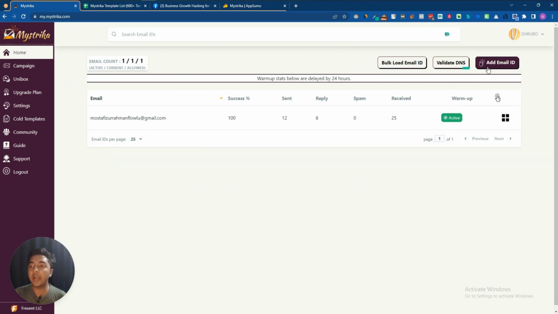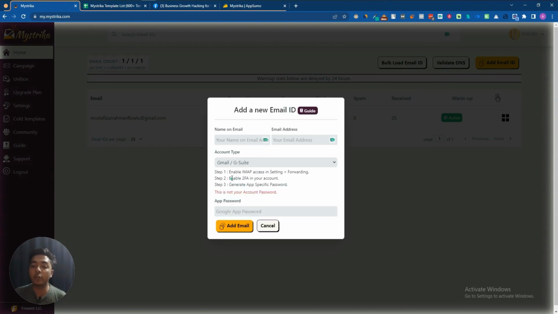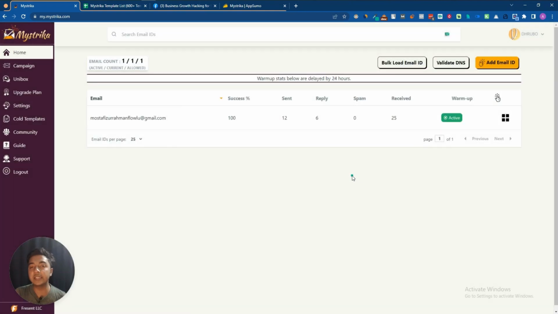And you have to add your email. Just click on this add email ID, and here add your name, email address and account type. You can add Gmail and G Suite here, and then there are step-by-step instructions. You have to follow these instructions, and then you can add your email very easily on this software for warm up purposes. Hope you get an idea, guys, how this warm up will work inside this Mystrika software.